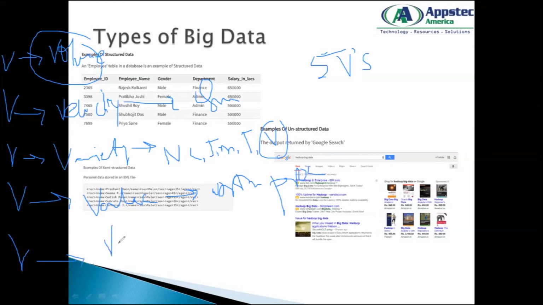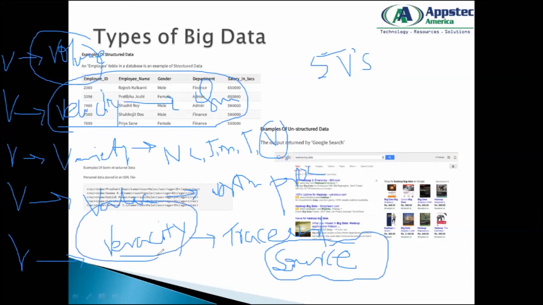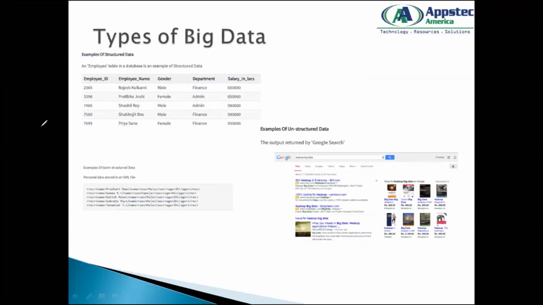And the last V, we call it veracity. Don't confuse velocity and veracity. Velocity is the speed, how quickly I can access the data, and veracity means whether my data is traceable or not. That means, what is the source of my huge amount of data? If you know the source or your data is traceable, that means you know the veracity of the data. So these are the 5 V's in big data, and based on this we define what big data is all about.